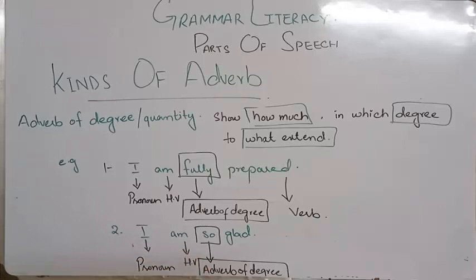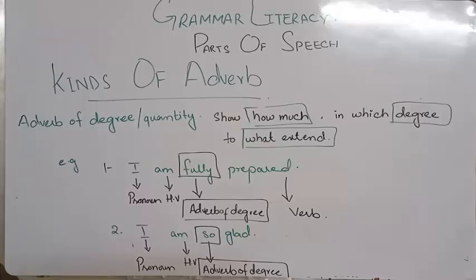So glad. Here, first of all, I want to tell you that in the last type, adverb of manner, there is a sentence, "you shouldn't do so." Here "so" is working, there "so" is working, but both work completely opposite to each other. There it is the manner of that thing, and here it is the degree of that thing: I am so glad.